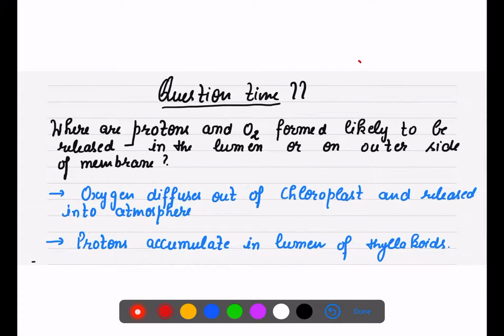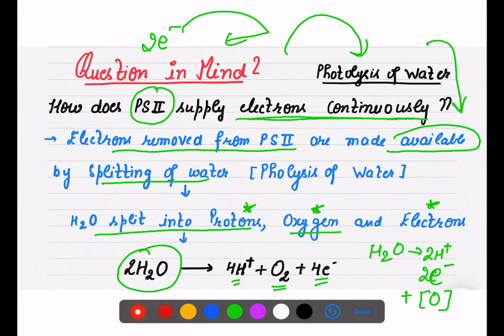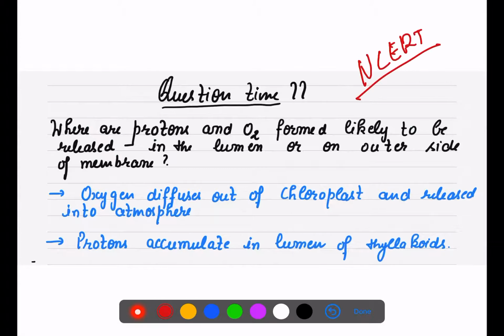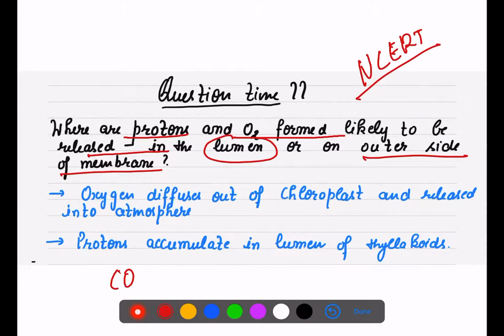The next question which is asked in your NCERT is: now that water is getting split, what happens to these protons as well as electrons and oxygen? Where are these protons and oxygen formed? They will be released either in the lumen or on the outer side of the membrane. What is formed in your photosynthesis?